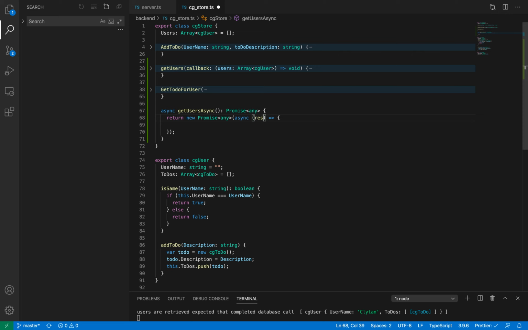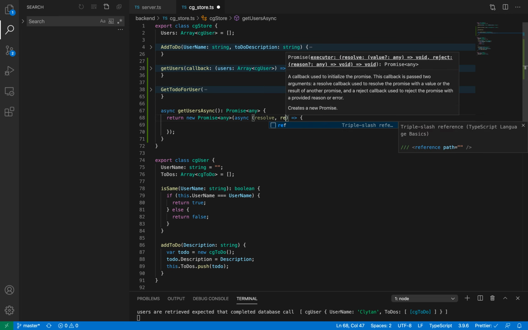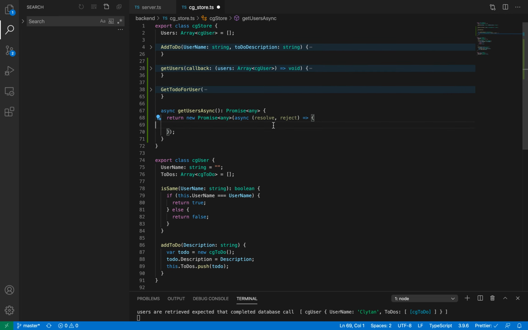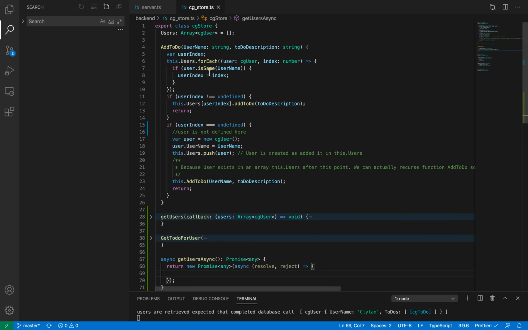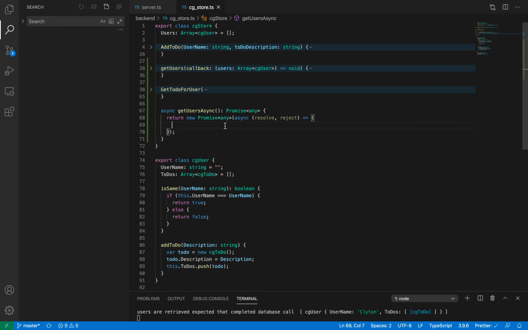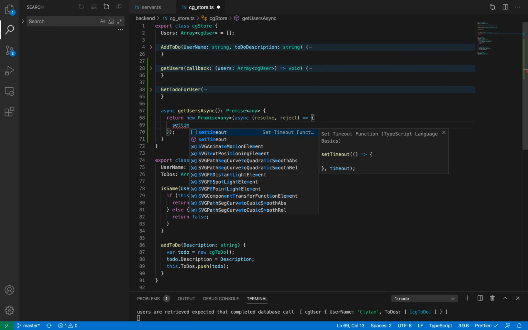Resolve and reject. This you should repeat everywhere. And now I will write a function to get these users. Let's write that function. setTimeout.